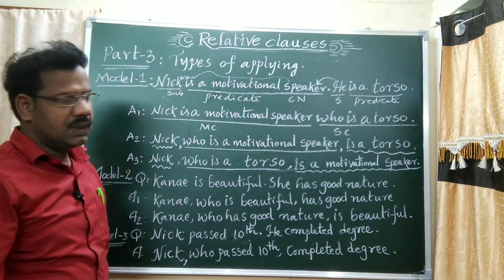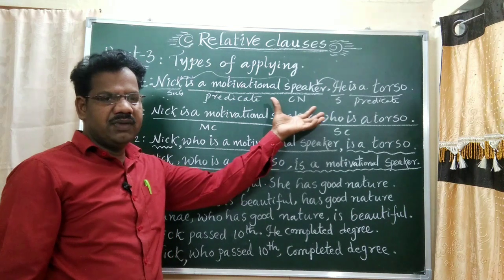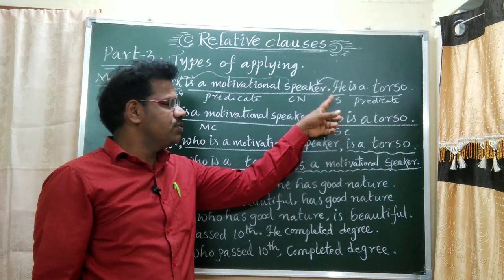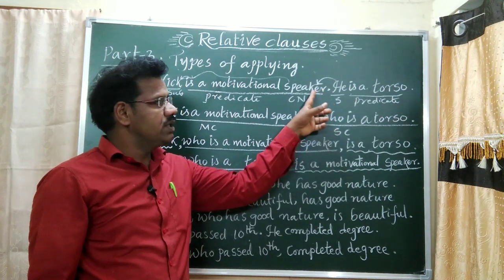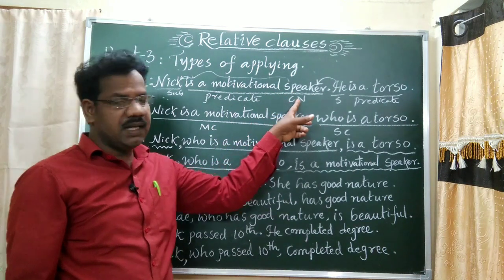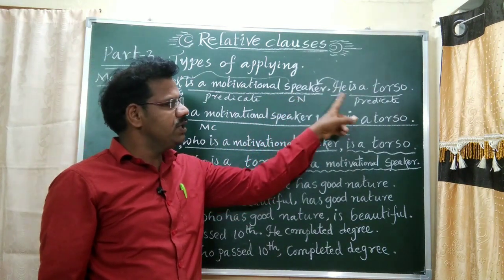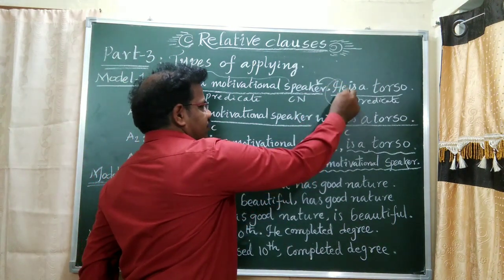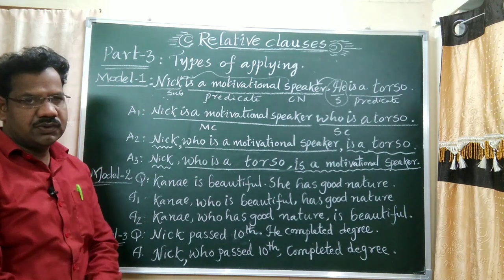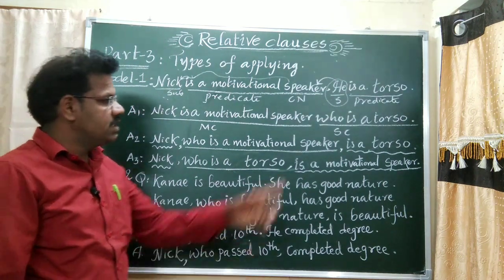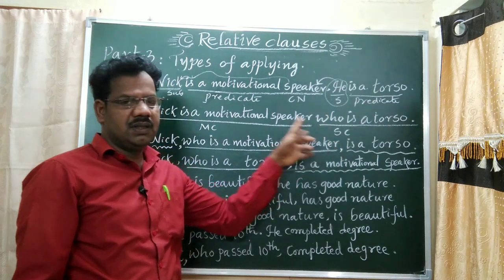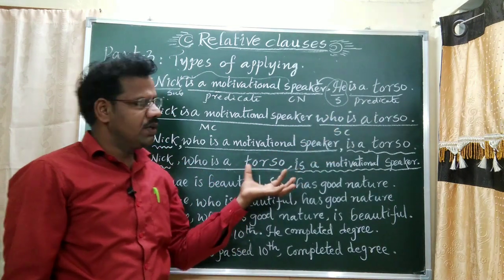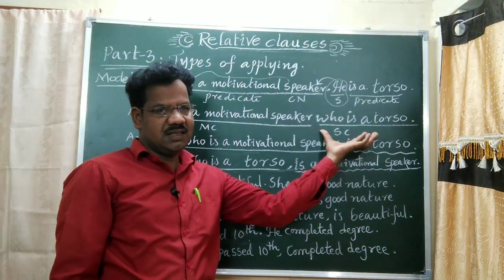The speaker. Now if you want to combine with the relative pronoun who, you should apply who in the place of he. Nick is a motivational speaker who is a torso. Now, in the place of the full stop and pronoun, we have to delete, we have to remove. Understand? In the place of the full stop and he, you should apply who. Now read once. Nick is a motivational speaker who is a torso. Who is a torso is a subordinate clause.